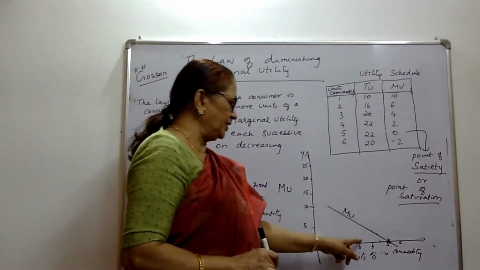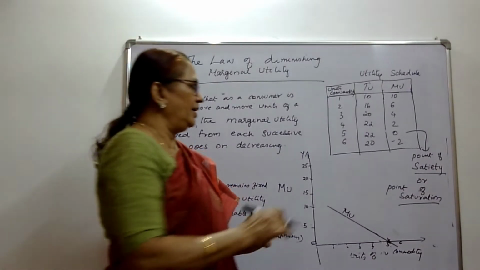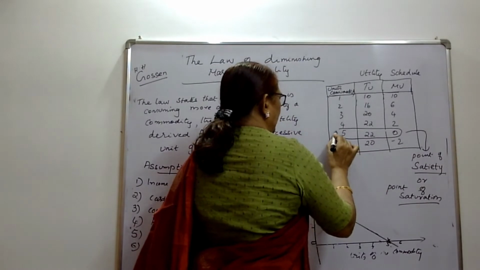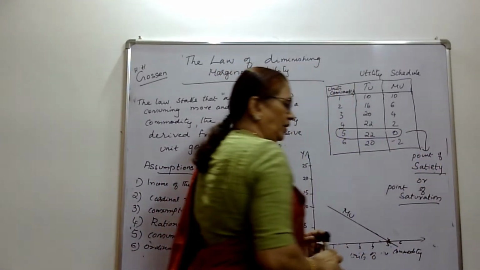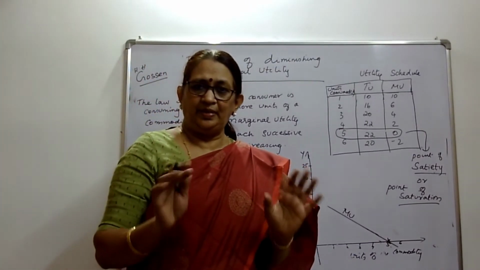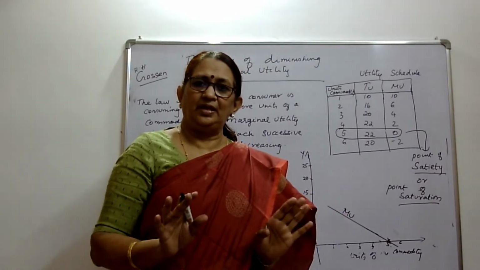This is expressed in the form of a graph. And this unit of consumption where marginal utility is 0 is the point of satiety or point of saturation. That means the maximum is consumed.